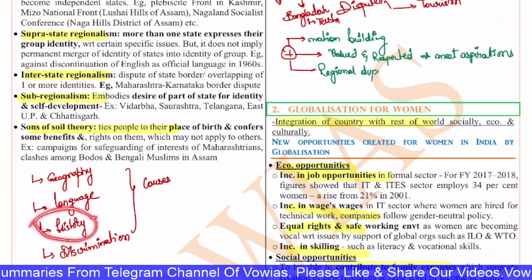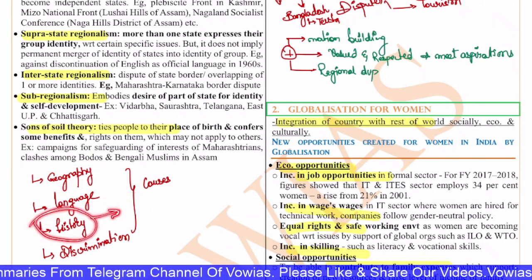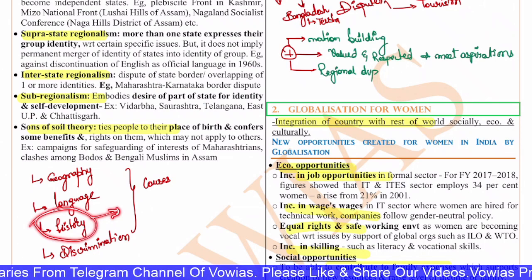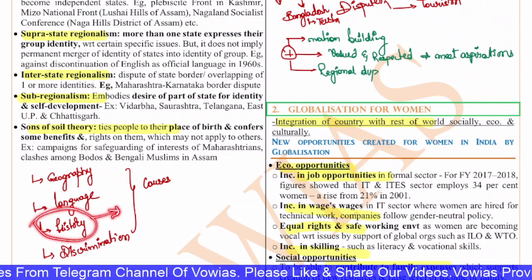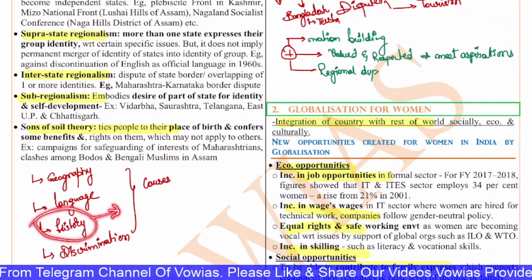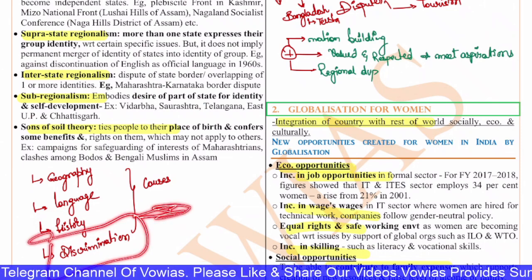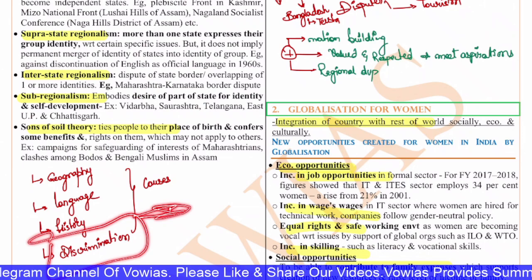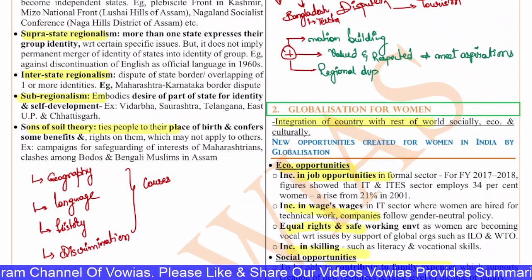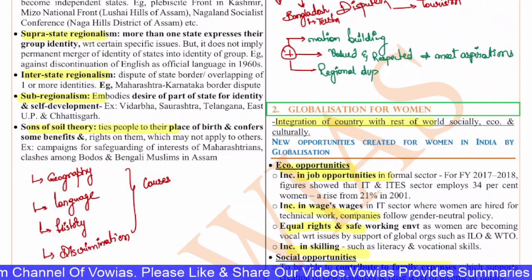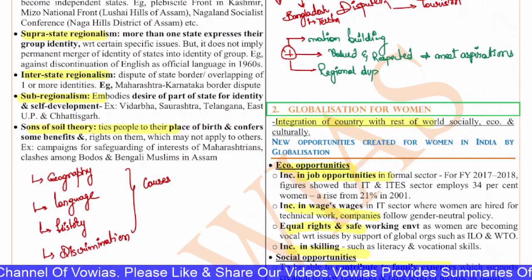History also plays a great role, especially the divide and rule followed by the British, which created this kind of regionalism. Also, discrimination against certain regions fuels regionalism, because these people want respect and want to be recognized.